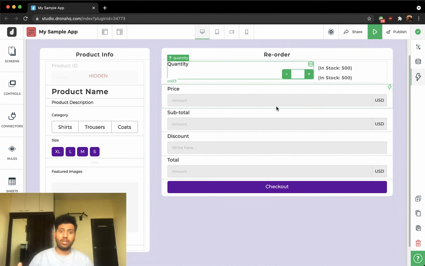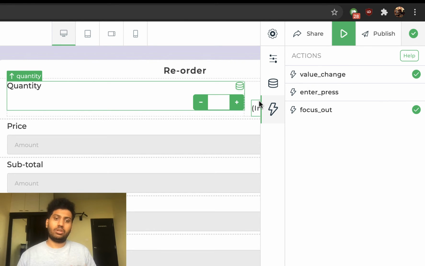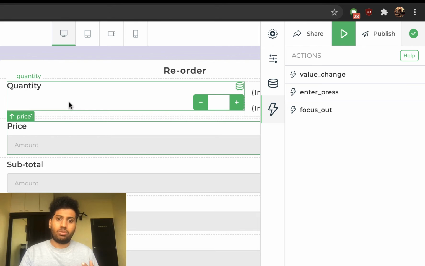The next event we are looking at is the focus out event. As usual, if you go back to your actions in the control section, you can find the focus out event. This is used when a user moves the focus, like when he clicks on some other control and thus moves the focus out of a particular control. You can then use it to take some action. Rather, it's the only way to do it for this particular event.